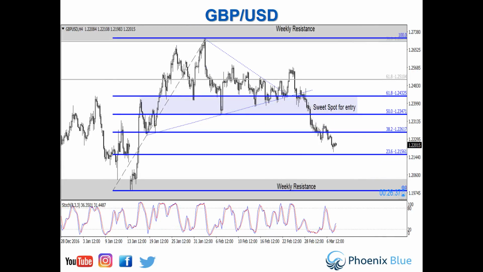Okay, so sterling, our analysis at the weekend highlighted that we'd be looking for entries in around 123.40 up to around 124.30. So this comes down to your discretionary style of trading. This was our analysis sent out in the Investor Insight Pack. This is where we were looking to get short.